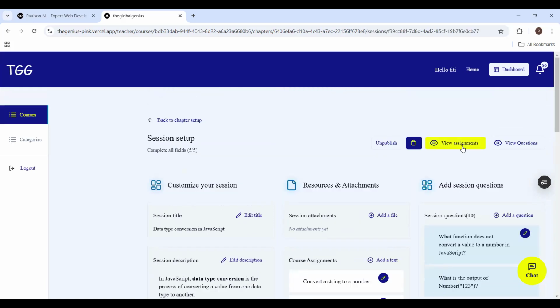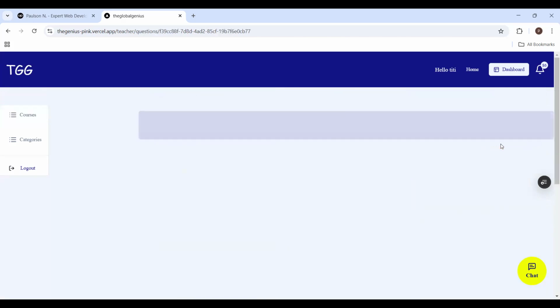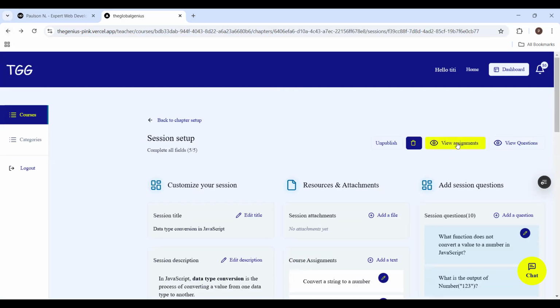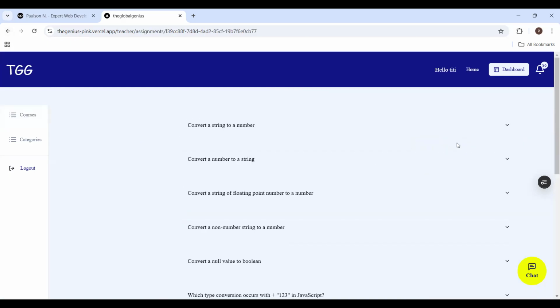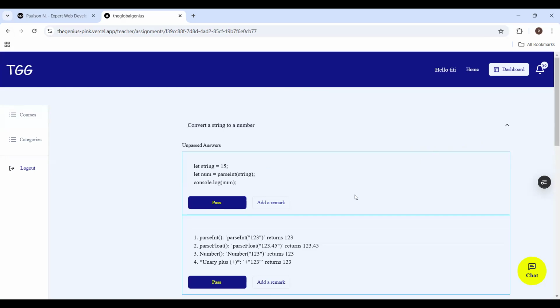So I can view assignments, and I can view questions people have sent. If I view questions, I could see if there's any question, but I don't think there's any question from this section. All right, it's actually loading. Like I said, my network is somehow poor. But I can view assignments. These are all the assignments for this session, so now you can see people's assignments.